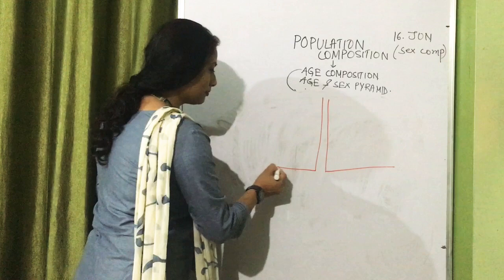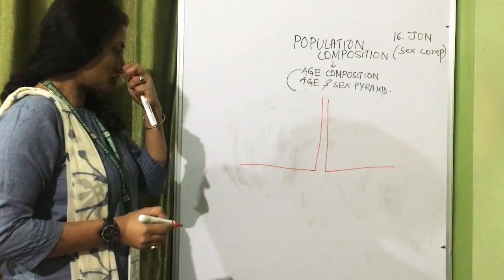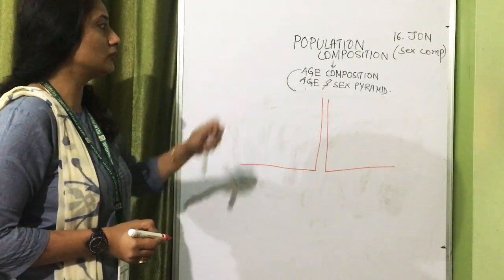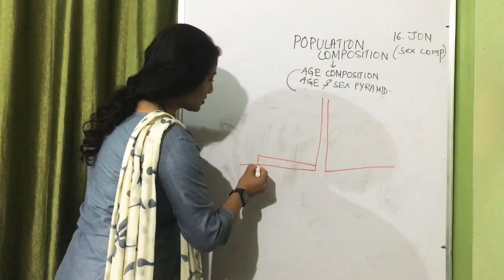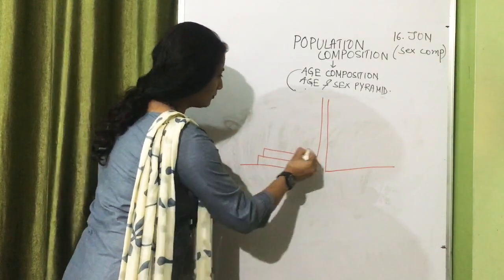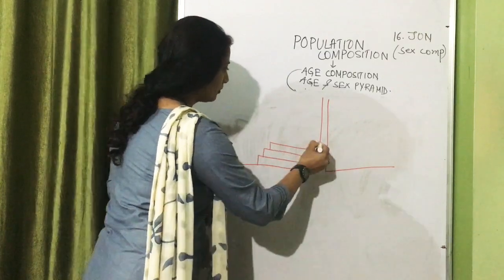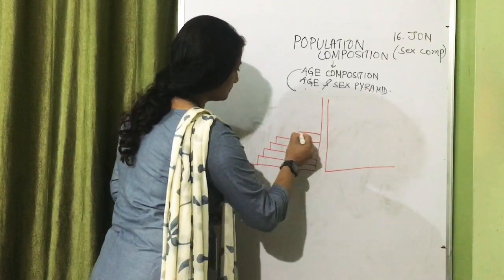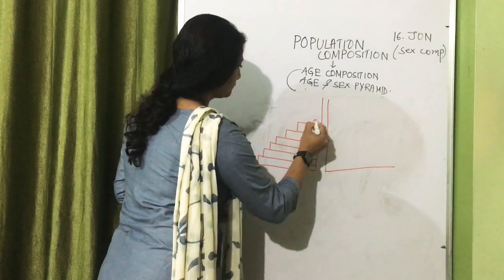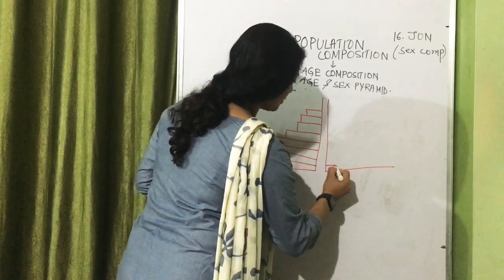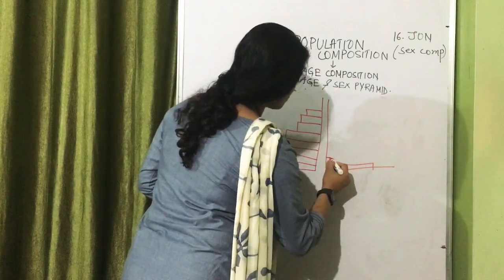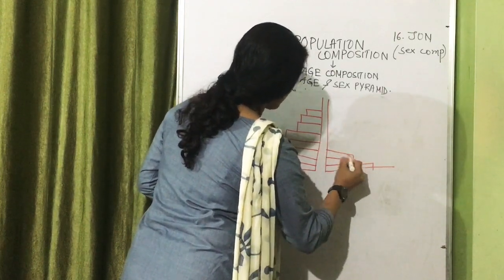I'm sure you must have received your books. So there are a few figures on age and sex pyramid. You will find there are bars stacked one above the other like this. Each bar, in the same way, the left hand side also has bars.